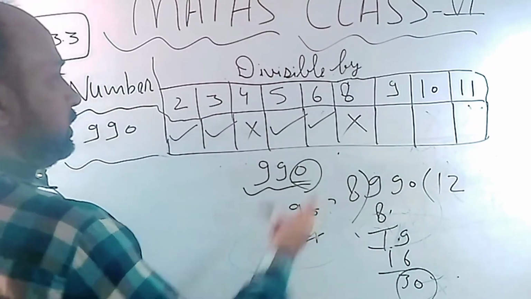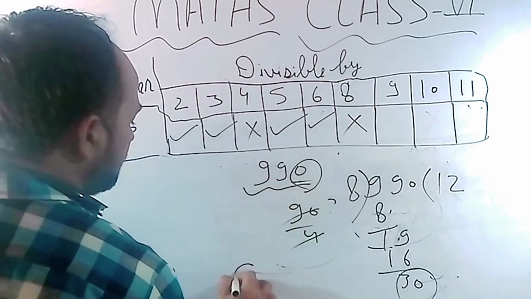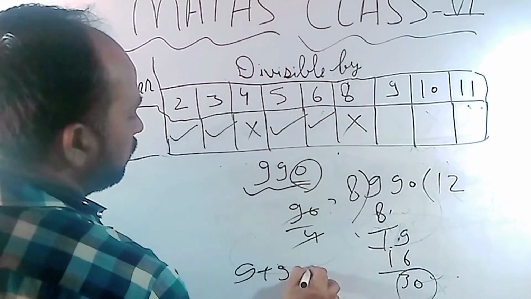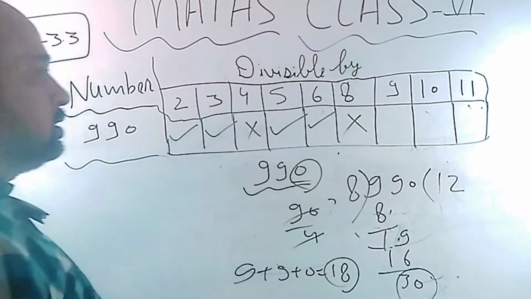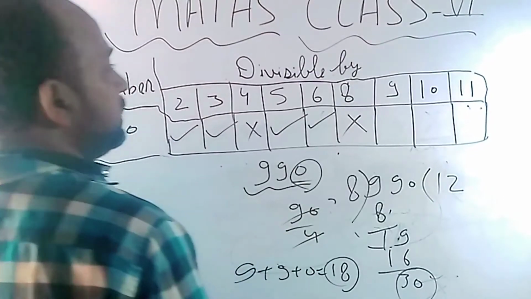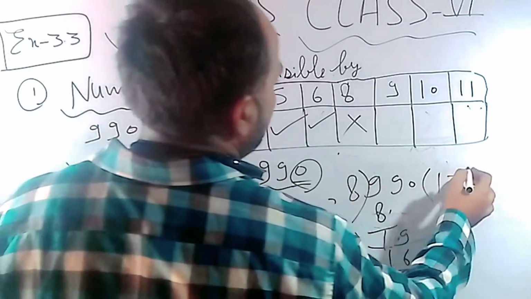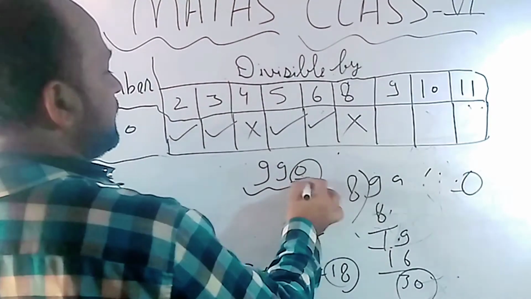Now in the case of 9, add all the digits. 9 plus 9 plus 0, so 18 will go. 18 is coming in the 9 table, so it will go by 9. Now in the case of 10, check only the last digit, that must be 0. So 0 is coming at the last place.